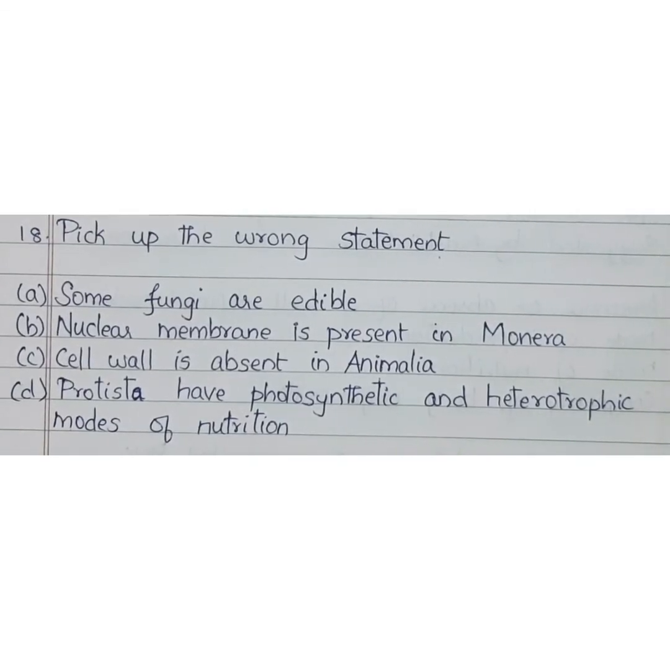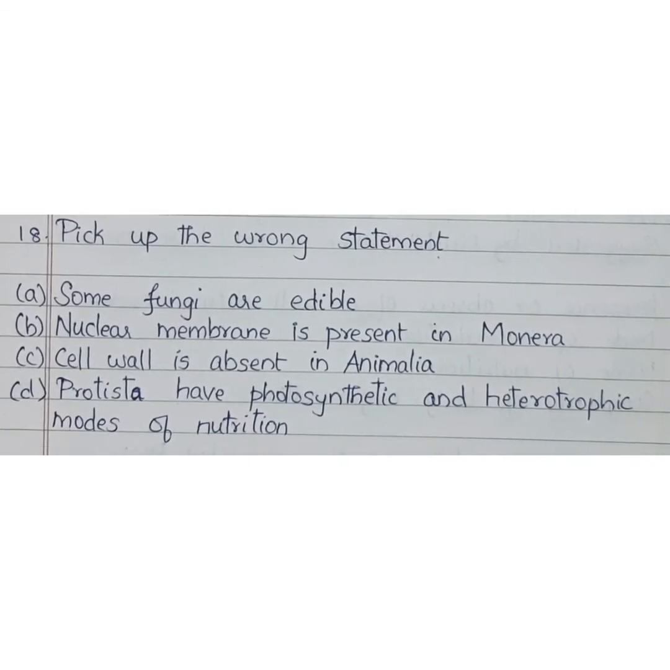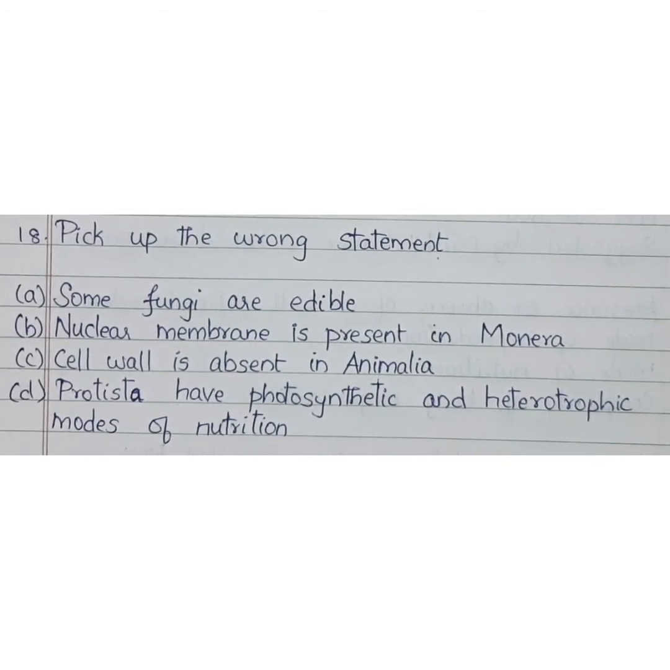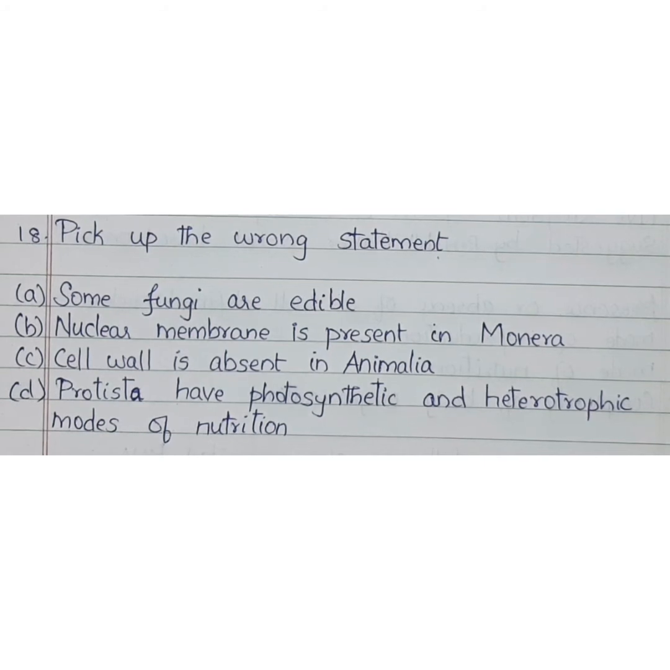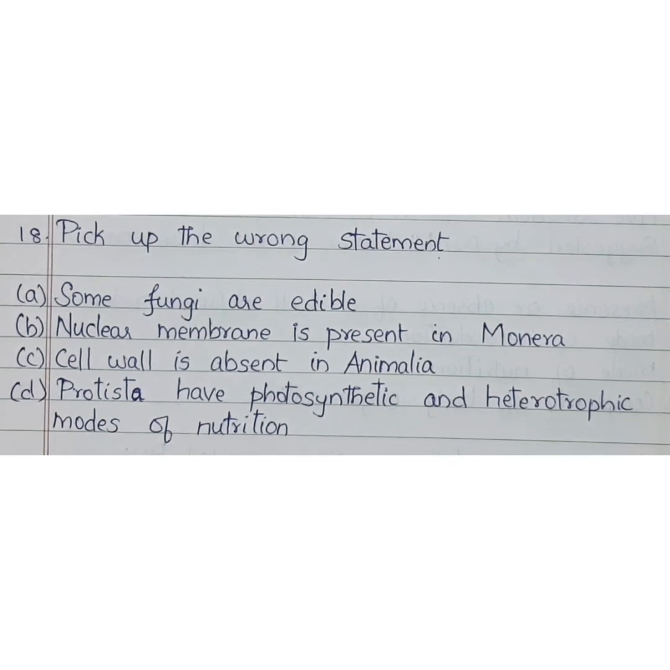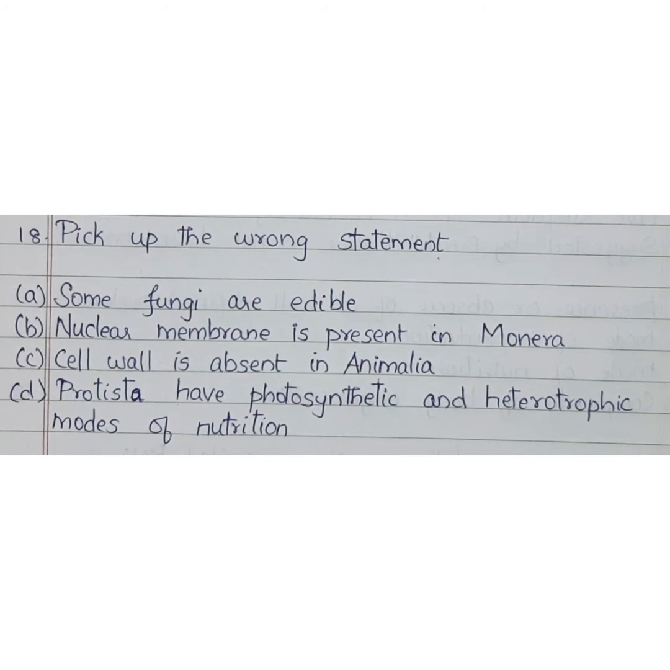Pick up the wrong statement. Some fungi are edible. That's correct. Example is mushroom. Nuclear membrane is present in Monera. Except Monera, in other kingdoms like Protista, fungi, plantae, animalia, they have nuclear membrane. Monera doesn't have a nuclear membrane, so option B is the wrong statement. Cell wall is absent in Animalia, that is correct. Protista have photosynthetic and heterotrophic modes of nutrition, that is also correct. So option B is the wrong statement.